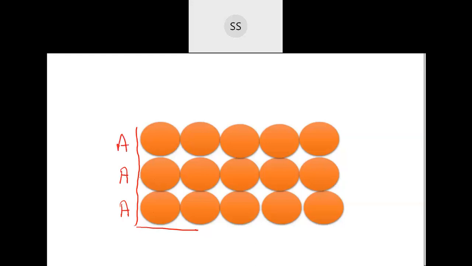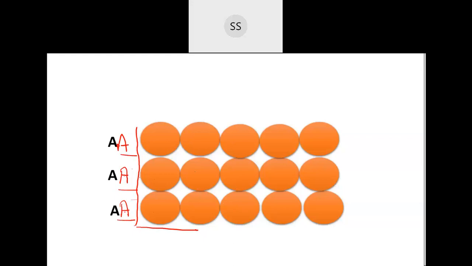This is called the A type of arrangement, where the first particles are arranged in a row, and the second row which we stacked has a similar alignment with the first one. The first, second and third rows all have the same arrangement, so we call it AA arrangement.